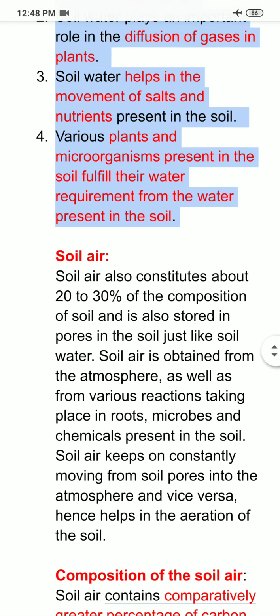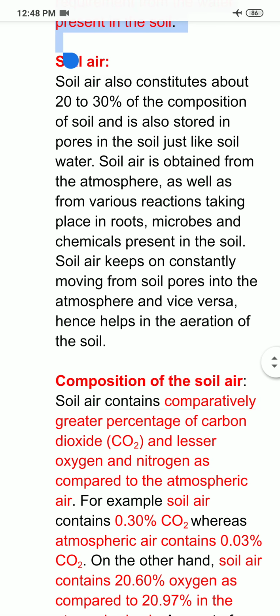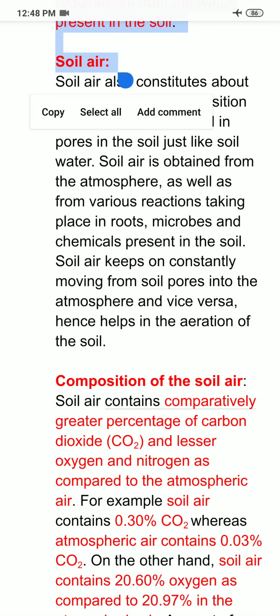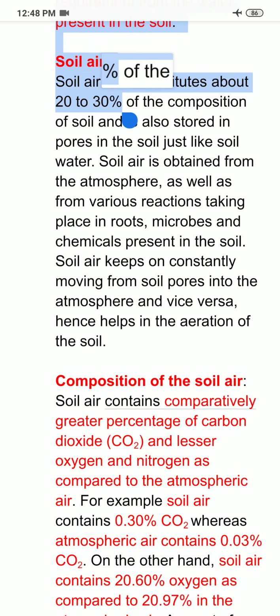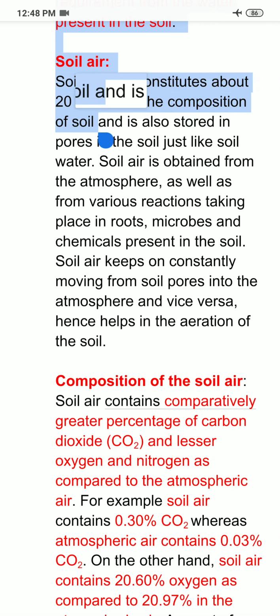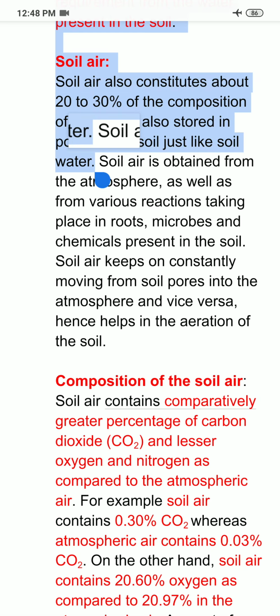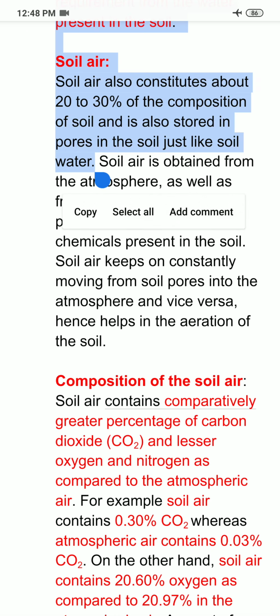So after this, I am coming to the fourth component of soil, that is soil air. Soil air also constitutes about 20 to 30% of the composition of the soil, and soil air is also stored in the soil just like water. Means soil air is stored in the soil in pores.